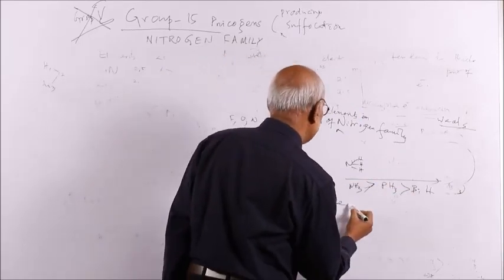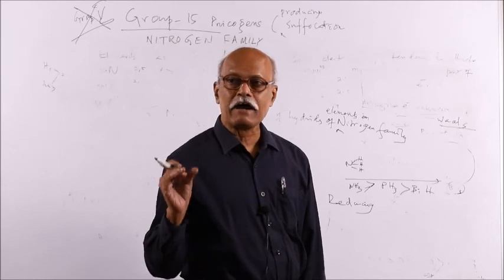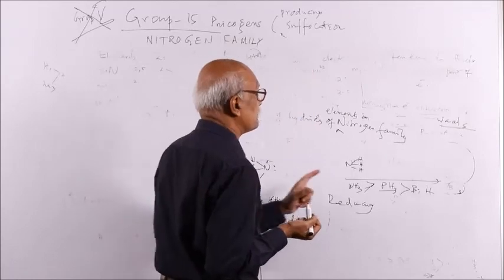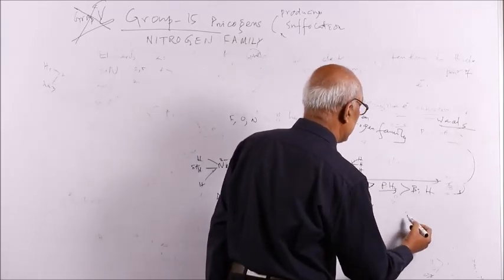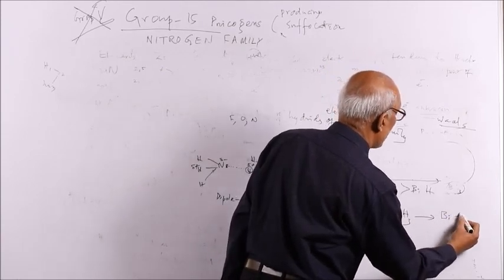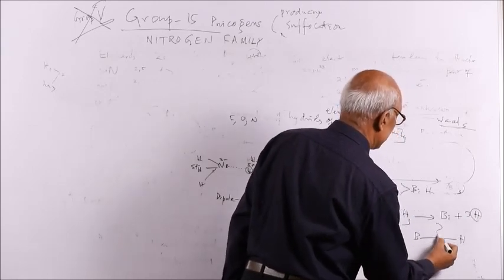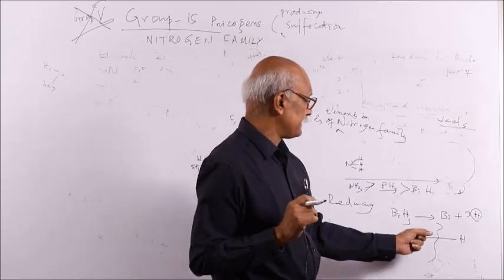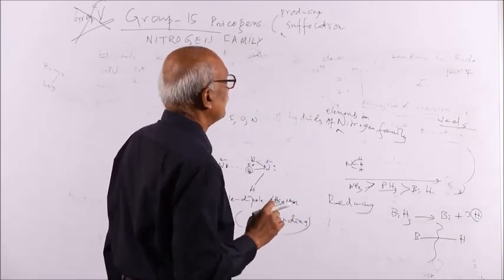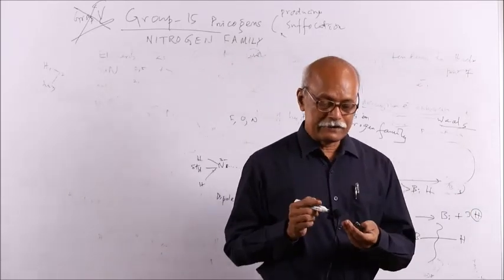Then if you think of the reducing nature, if you are asked between ammonia and phosphine, which is a better reducing agent, the better reducing agent will be phosphine, but still better is bismuthine. The reducing tendency gradually increases. Bismuthine is a better reducing agent because it gives bismuth and 3H easily. Why easily? Because the bond length increases, and the greater the bond length, the less the bond dissociation energy, and the more the leaving of hydrogen, and more hydrogen release makes a better reducing agent. So reducing character gradually increases with increase of atomic size.